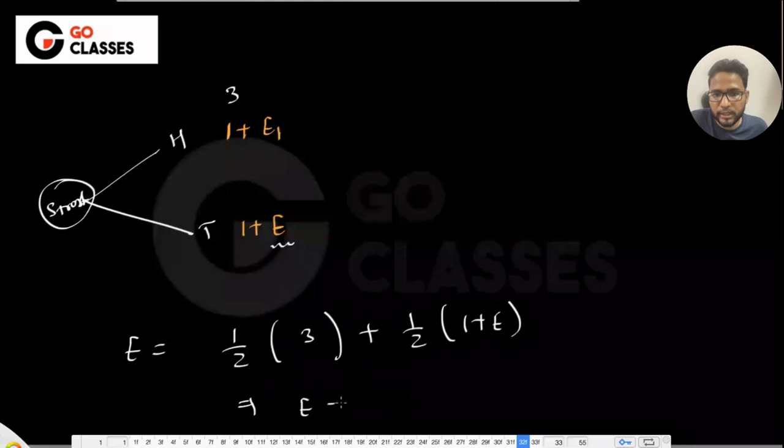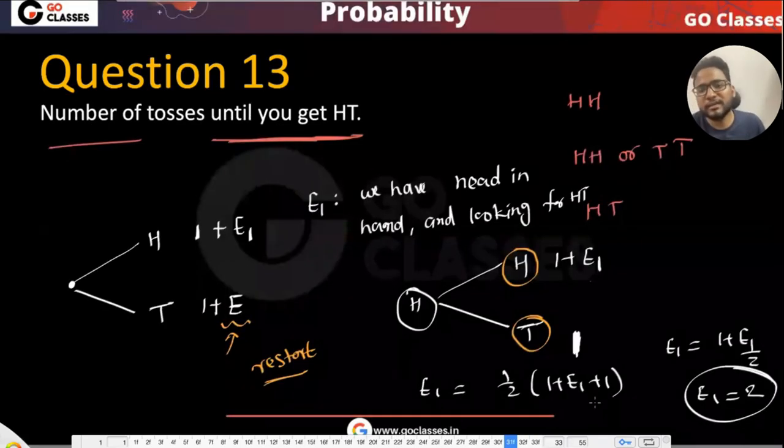So you're getting E equal to 2 plus E by 2. Finally, we will be getting E equal to 4. Okay. So if you're looking for head tail, then expected number of trials was 4.